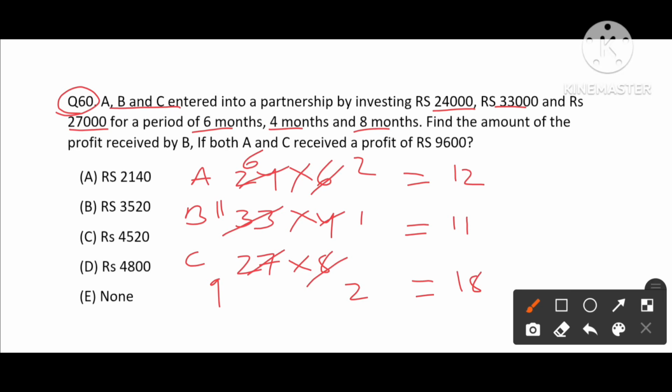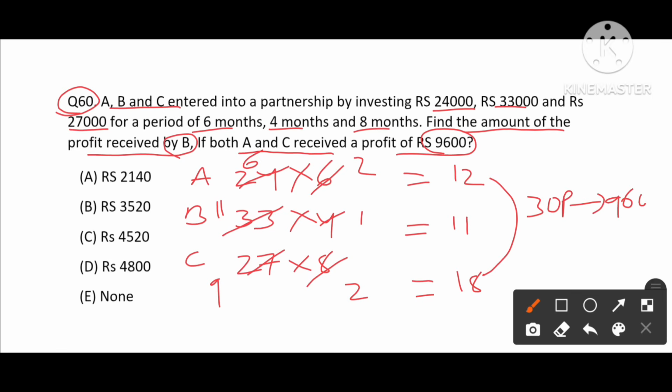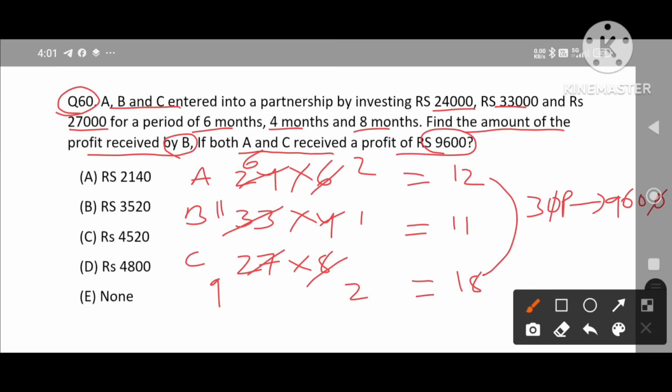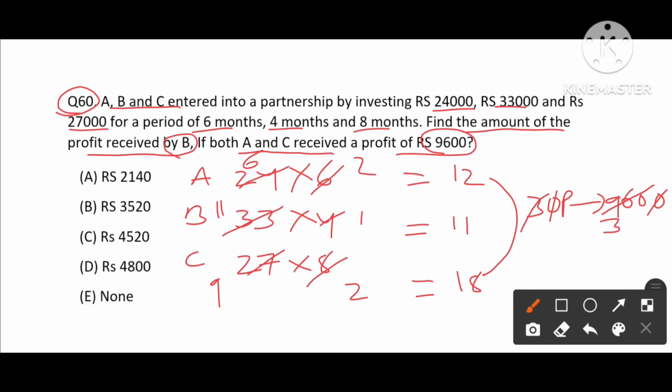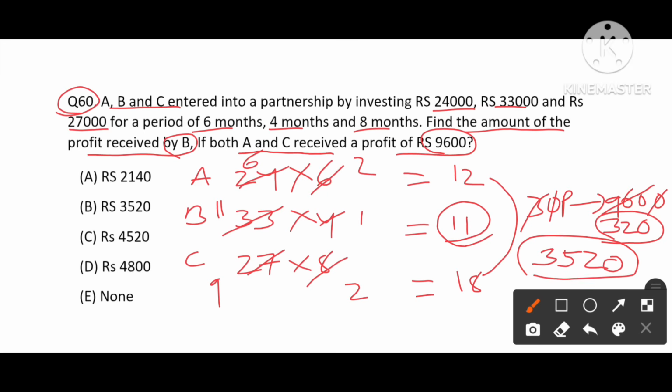Now the question says find the amount of profit received by B if A and C received a total profit of 9600. So the sum of these two, which is 30 parts, is nothing but 9600. So the 0 cancels, and 3 times 2 is 0. Now the question asked is to find the 11 parts value. 11 parts value means 320 into 11. 3, 2, and the sum of these two in between them is 0. So the answer will be 3520. Option B is the answer for this question.